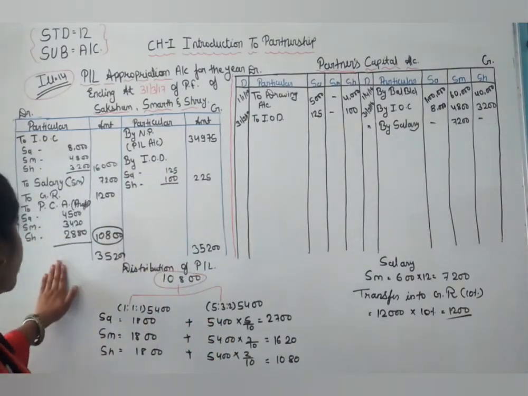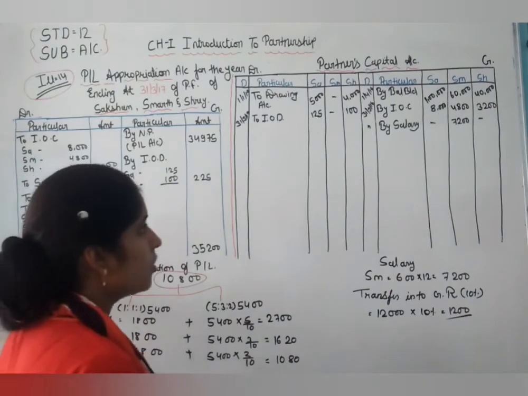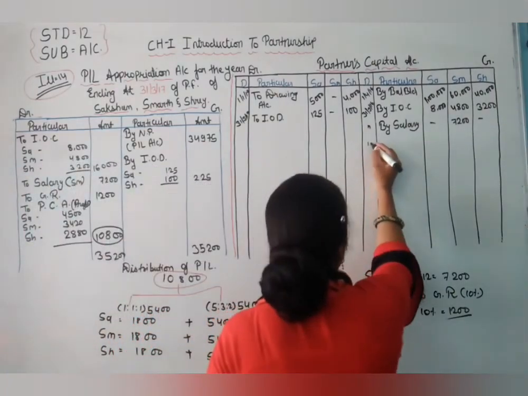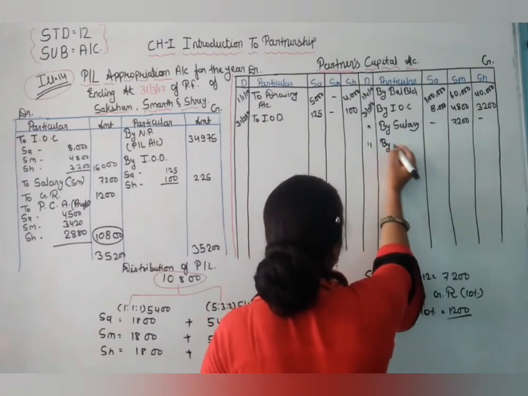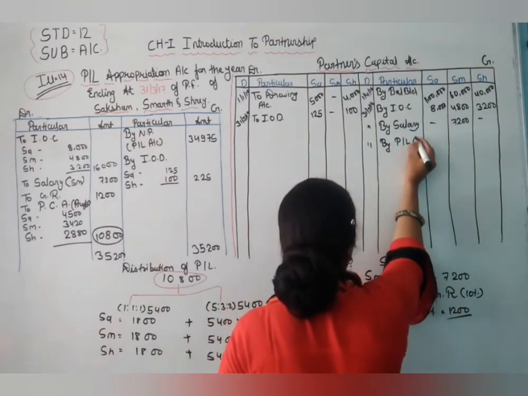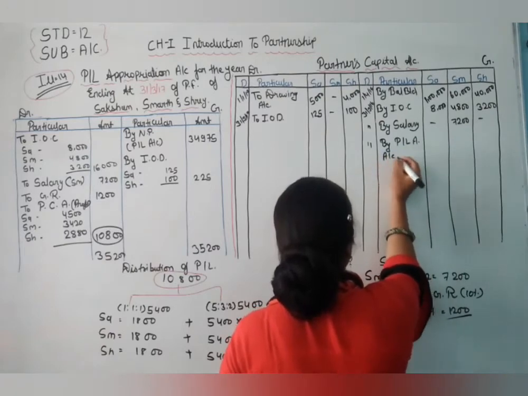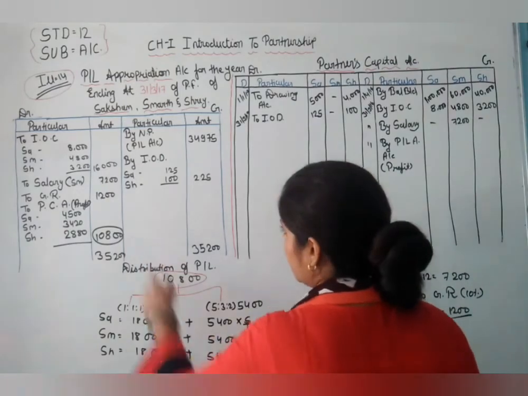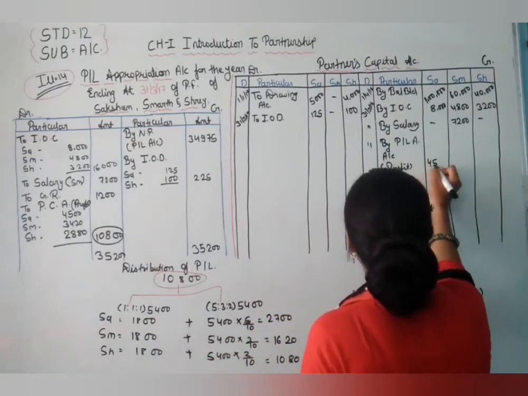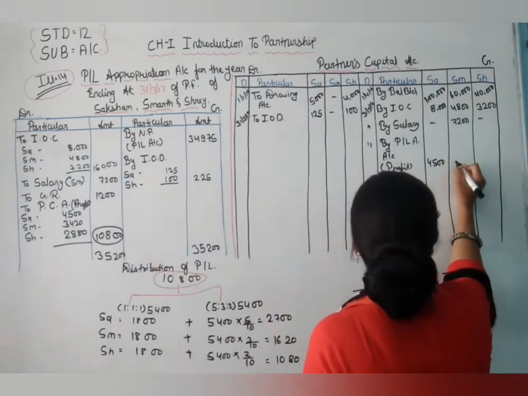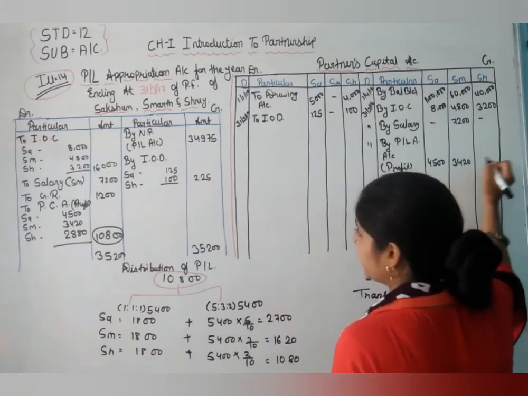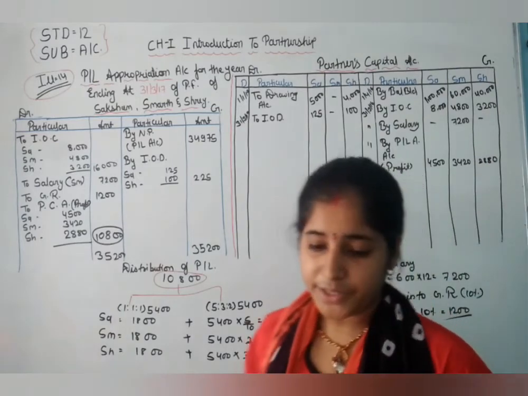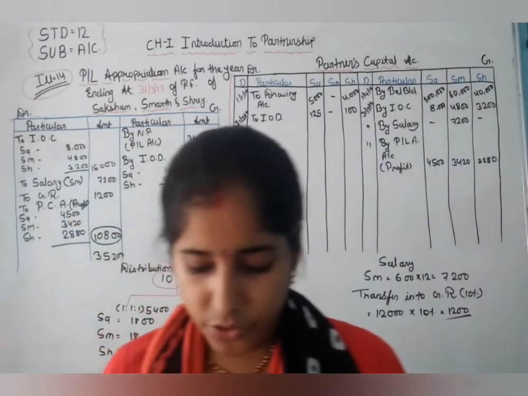Now we are transferring this divisible profit from the profit and loss appropriation account into the partners' capital accounts: 4,500, 3,420 and 2,880. I hope this is clear to all of you.